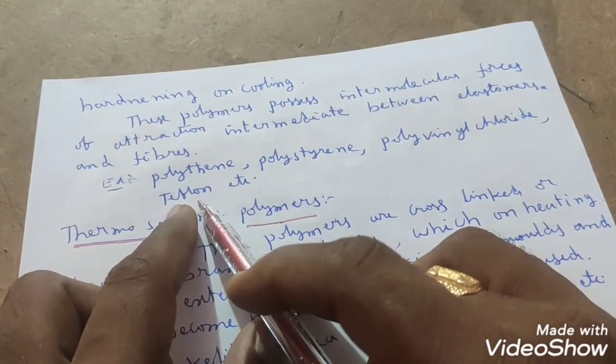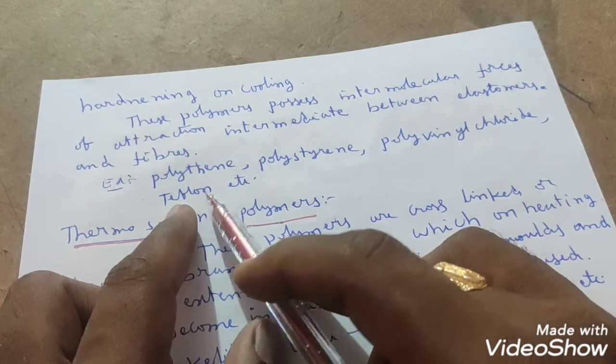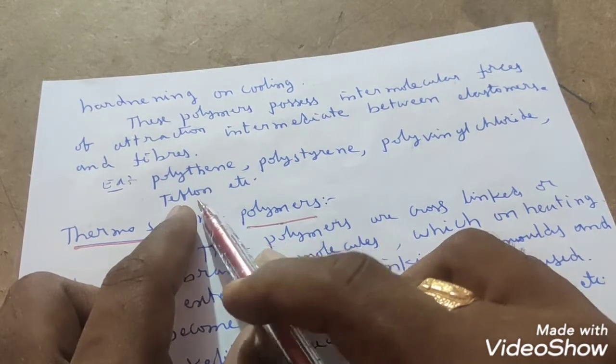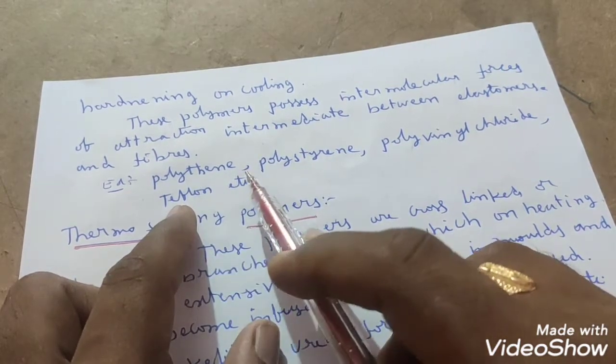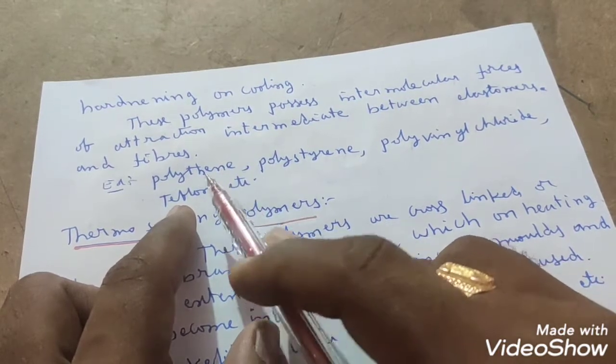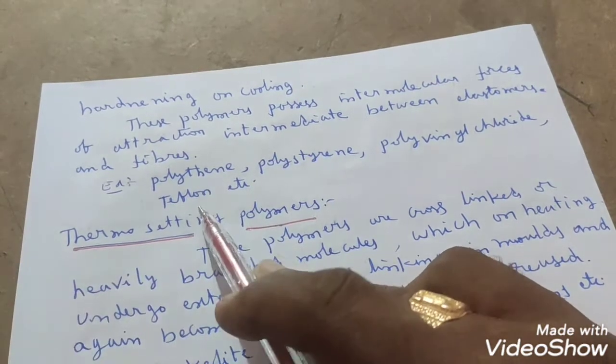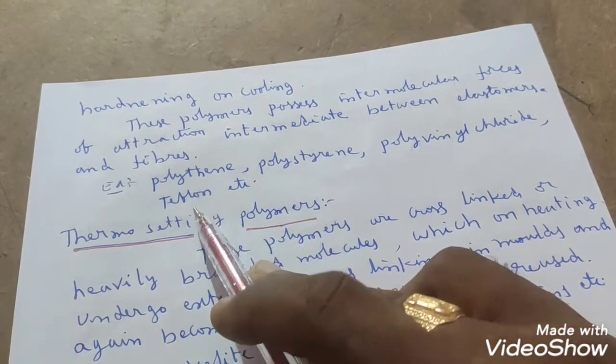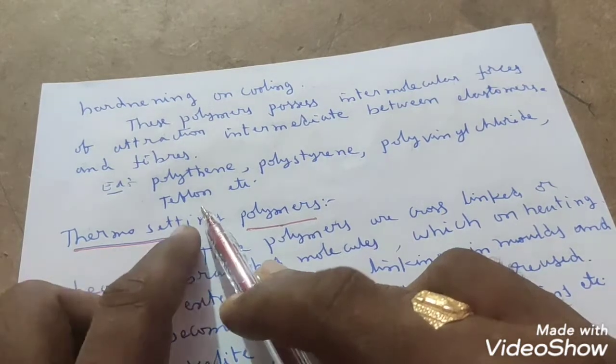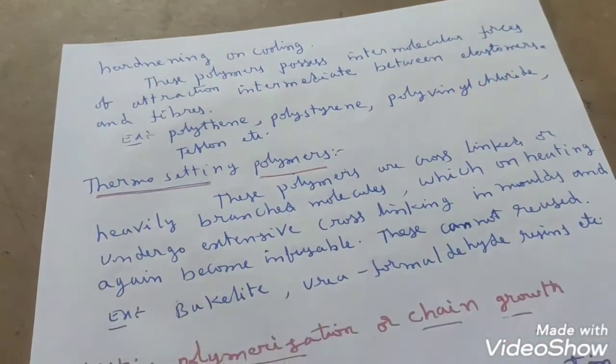Teflon: tetrafluoroethylene molecules undergo polymerization and produce Teflon. Teflon is the polymer. What is the monomer of Teflon? Tetrafluoroethene, that we will see in this chapter, students.